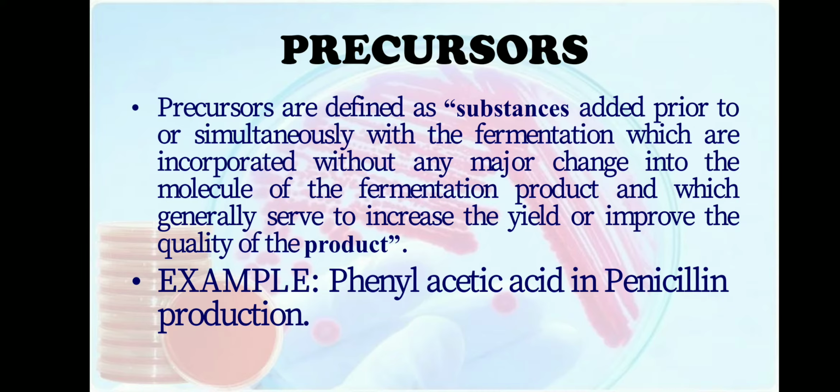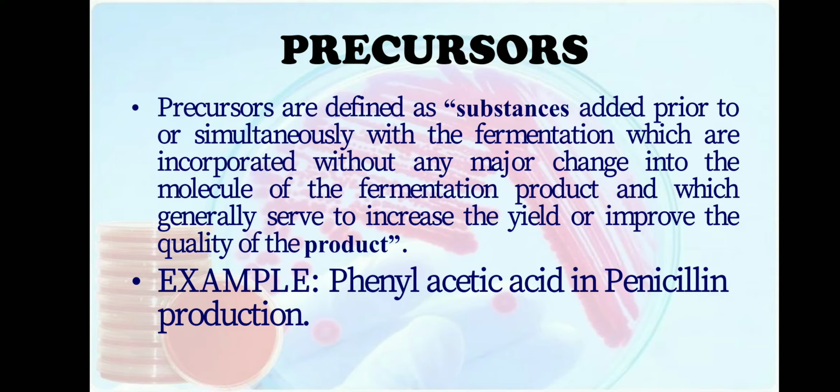So penicillin G is produced by the addition of phenyl acetic acid. If phenyl acetic acid is not added, then the side chain precursor cannot be synthesized.